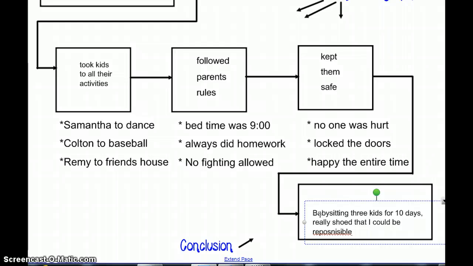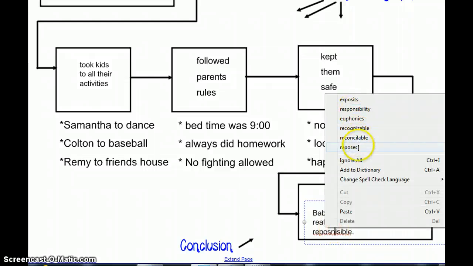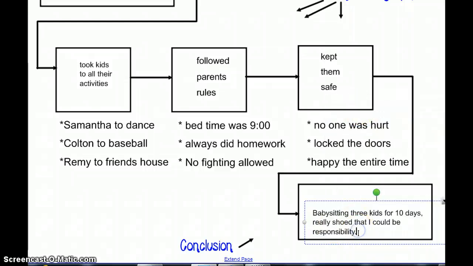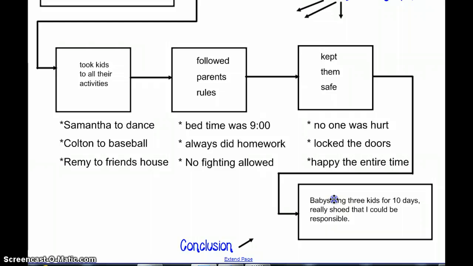And I clearly spelled that wrong. Well, it doesn't even show up. That's how bad I spelled. Responsible. Okay, and again, this is not my final, so I can always go back, but at least that gives me a conclusion that matches my prompt.